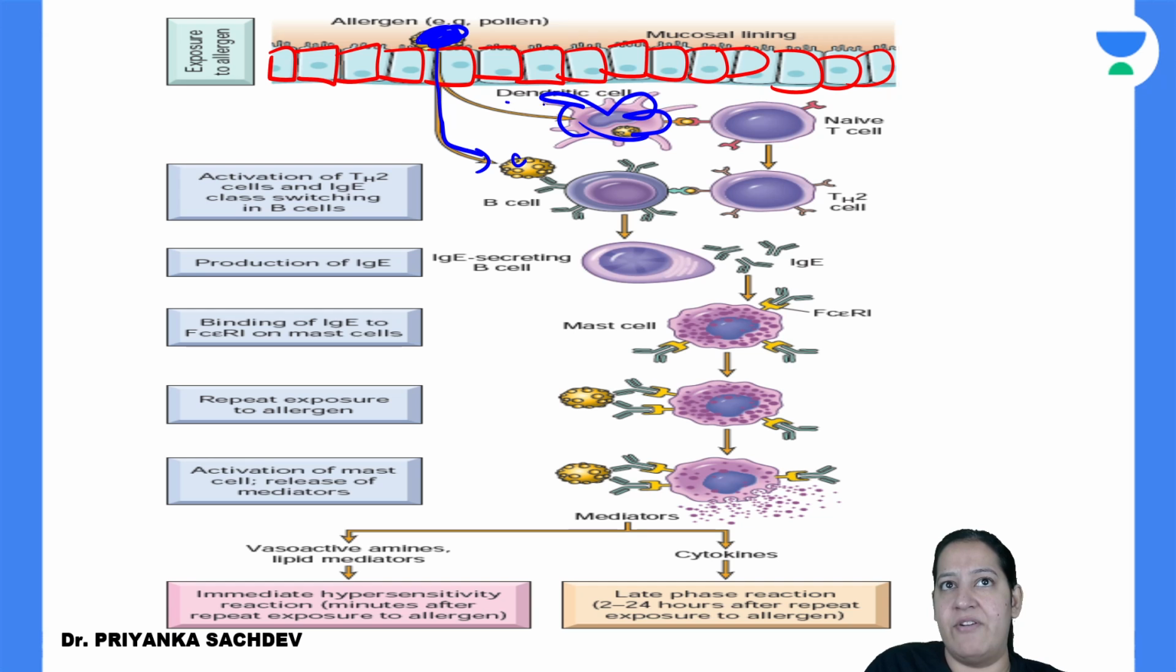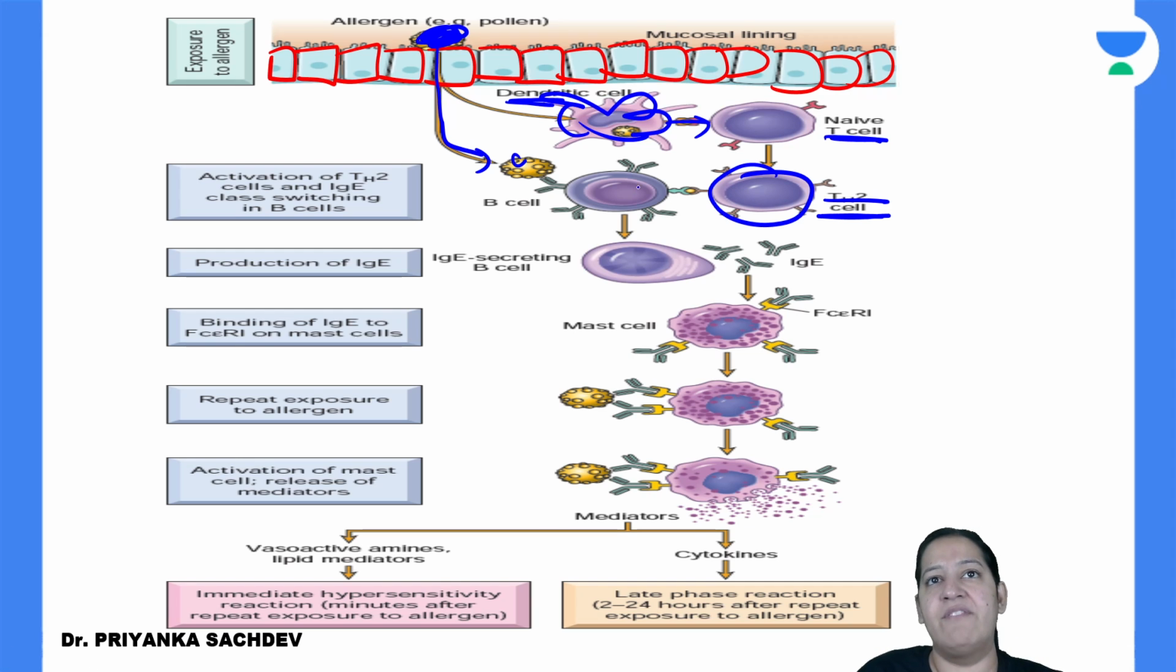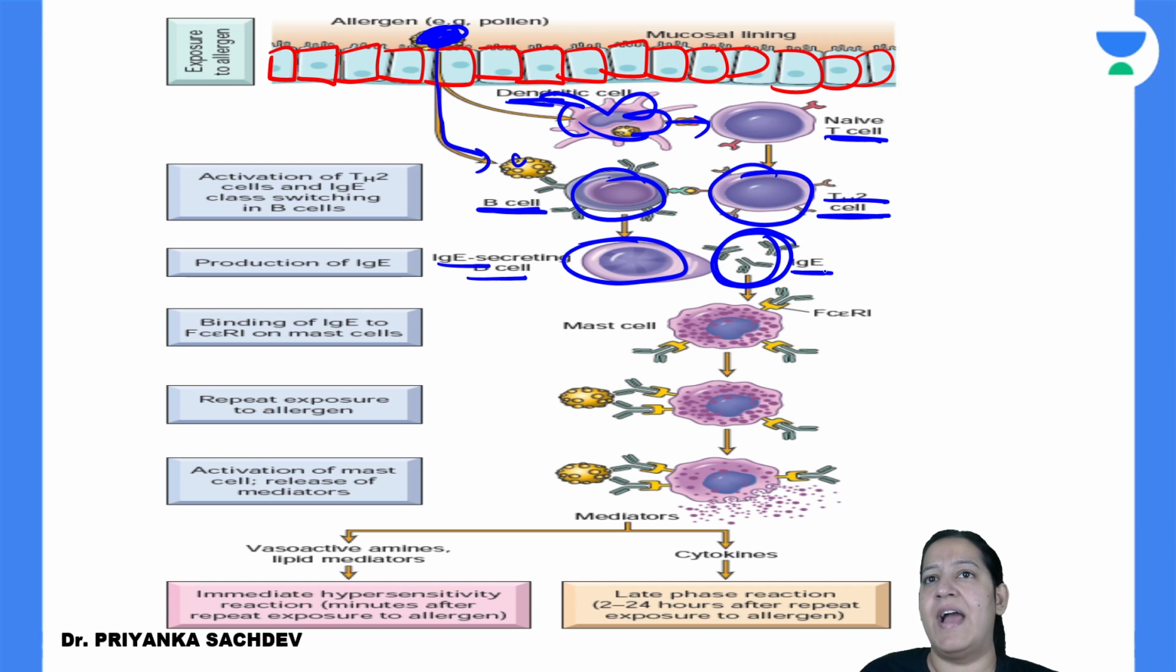The first cell is the dendritic cell. It is presenting the antigen to the T cell, that is the helper Th2 cell. This helper Th2 cell is stimulated. It is secreting IL-3, IL-4, IL-5. It is stimulating the B cell. The B cell got converted into a plasma cell. This is the IgE secreting plasma cell. It is secreting IgE antibodies. See, these are IgE antibodies.